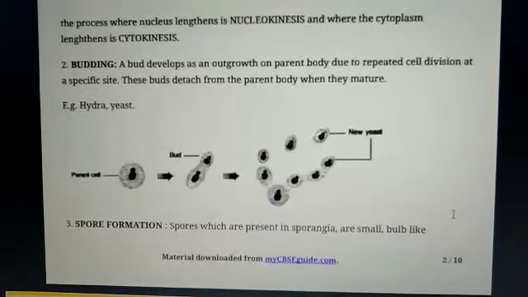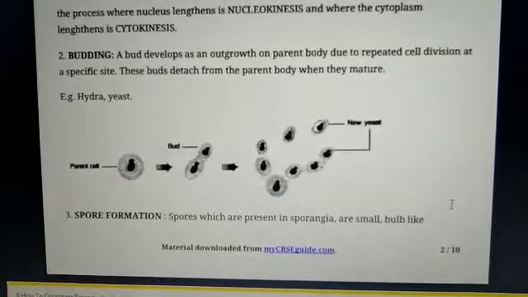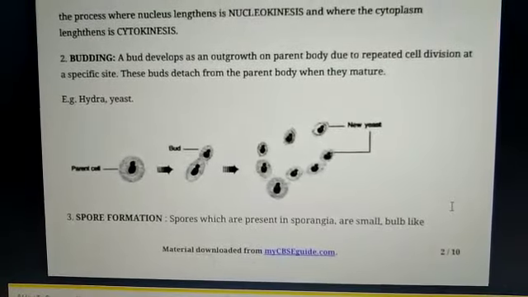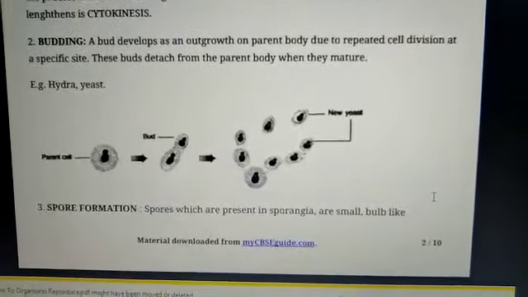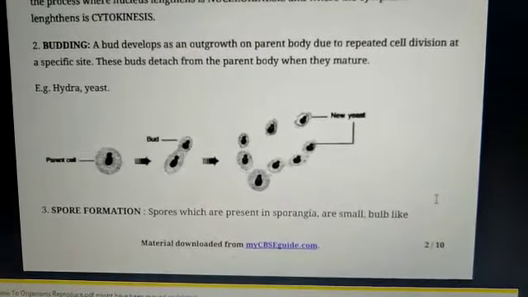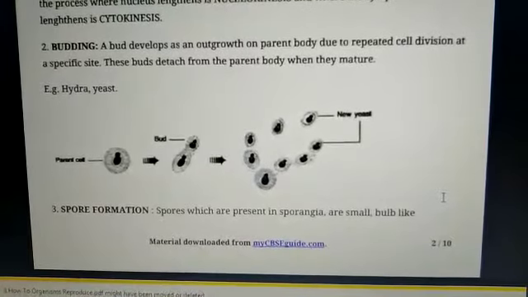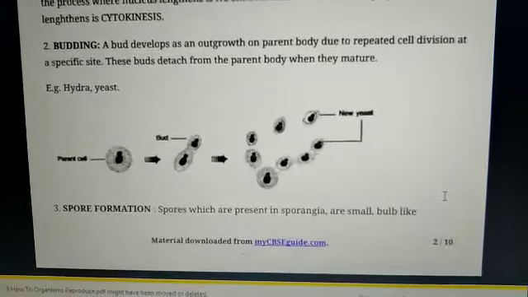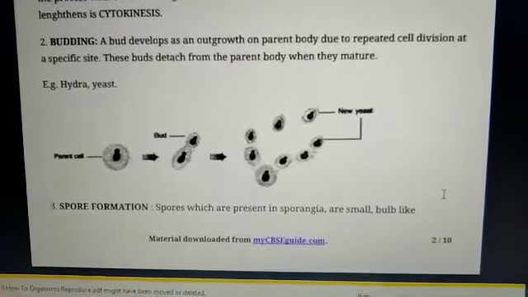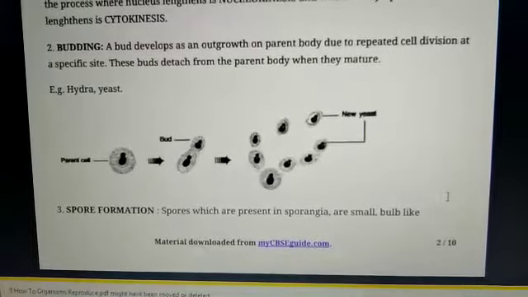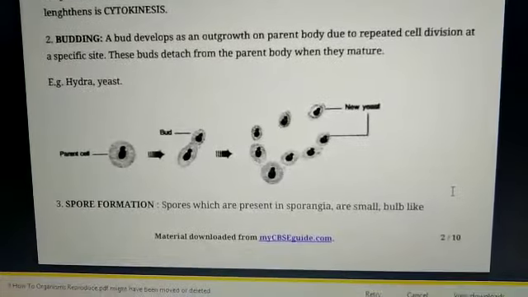The second process is known as budding. A bud develops as an outgrowth on the parent body due to repeated cell division at a specific site. These buds detach from the parent body when they mature. For example, hydra and yeast.